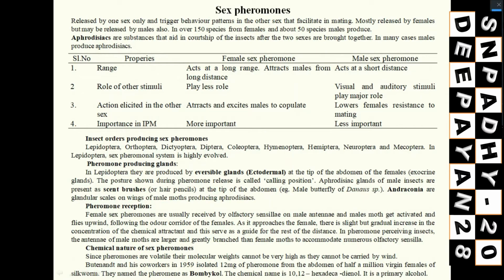Then first coming to sex pheromone. Sex pheromone, what is that? That means this will be released by one sex only, and this will trigger the behavior pattern in the other sex. That means if the female is producing the pheromone, then the male will perceive the pheromone and it will elicit some response in the male insect.